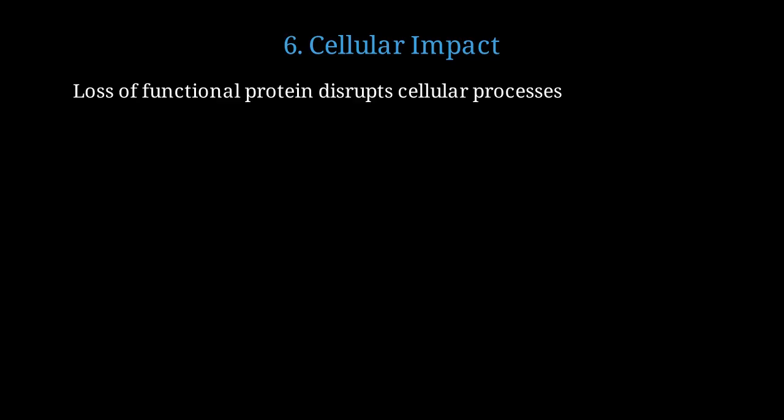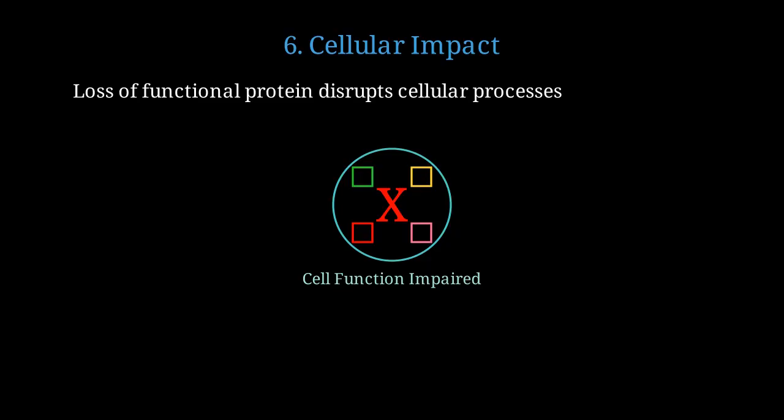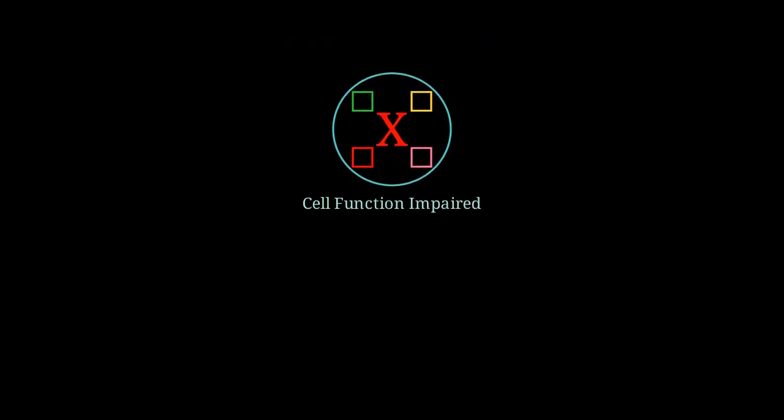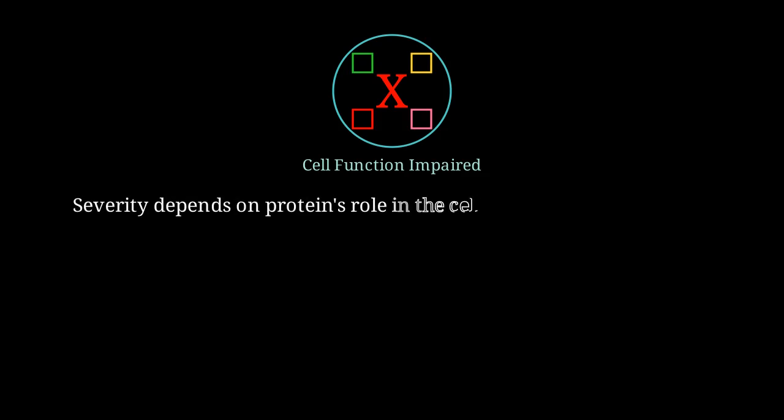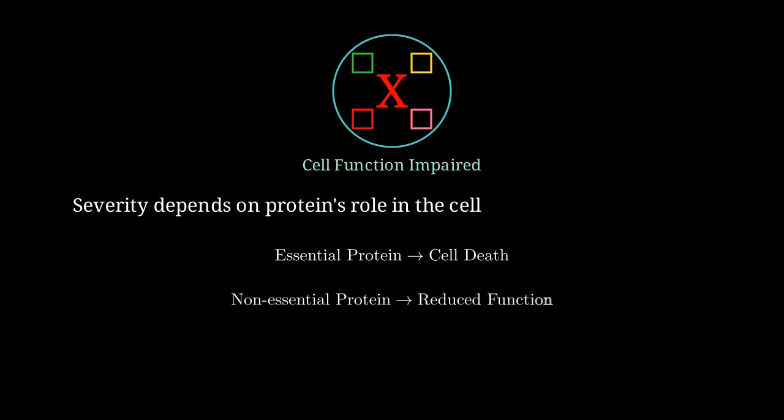Let's understand the broader impact on the cell. Without the correct protein, cellular processes that depend on it will be disrupted or fail completely. The cell's normal functions become impaired as critical proteins are missing or non-functional. The severity of the impact depends on how important the affected protein is for cell survival and function. If the protein is essential for survival, the mutation could lead to cell death. If the protein is non-essential, the cell may survive, but with reduced function.